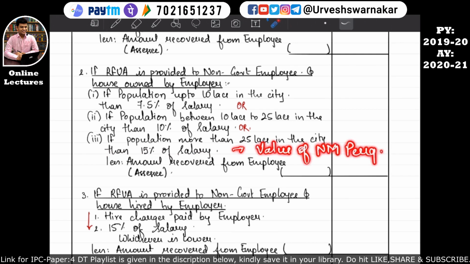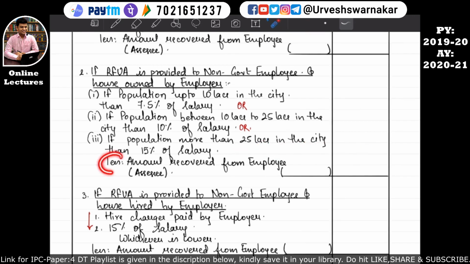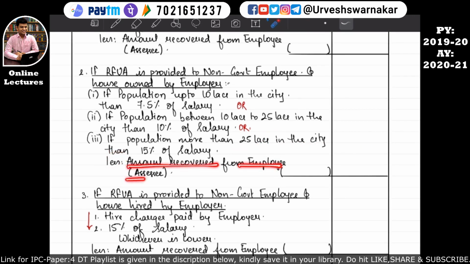I hope this is quite clear to you all. And we have to reduce any amount recovered from the employee. So how to understand this point? Either this and this will be the combination, or this and this will be the combination, or this and this will be the combination, because it is not possible that the employee is having a house property in all these three types of populated areas.